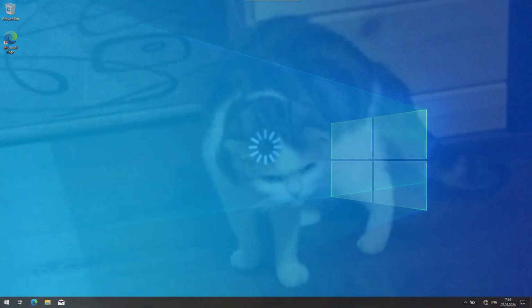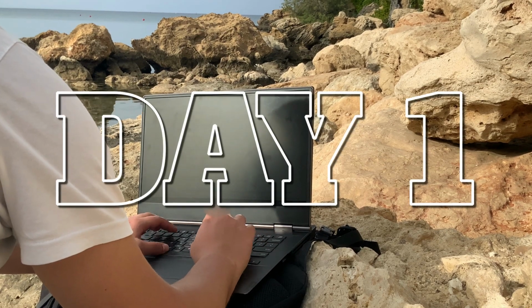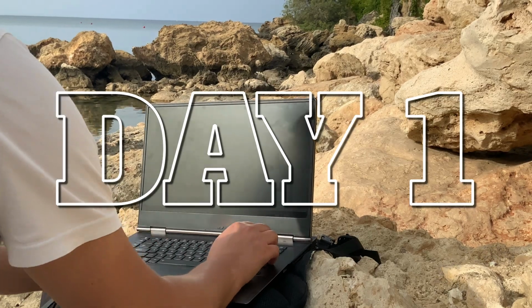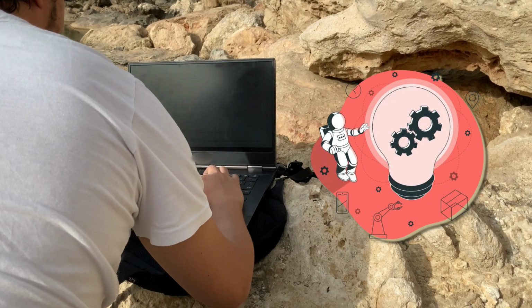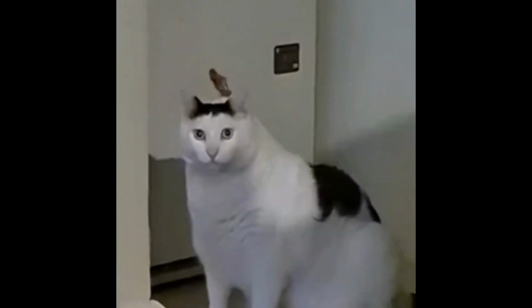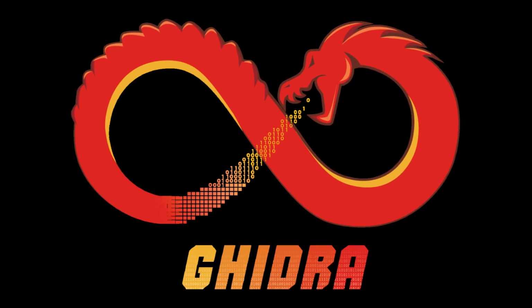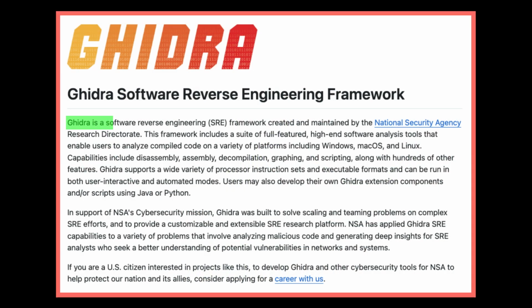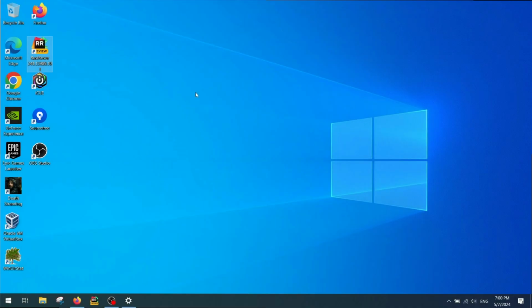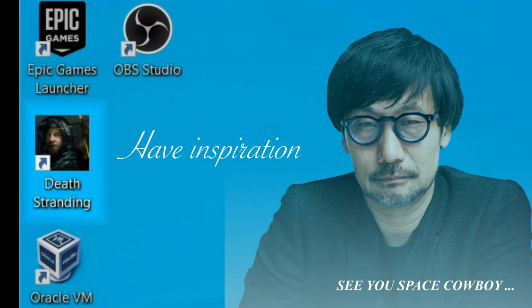Where is the command line? The first day I spent installing necessary tools and programs. To reverse engineer old games, you need to install US government approved spying software. Huh? And I don't mean iOS itself, I mean Ghidra. All jokes aside, Ghidra is a software reverse engineering framework by the NSA. Other required software includes Rust Rover, SourceTree, and something for inspiration.